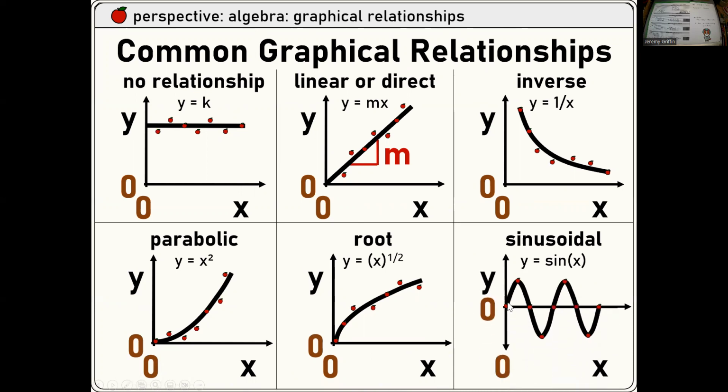Sinusoidal. Has this popped up in this class yet? I don't think it has. Maybe once. I think it'll pop up pretty soon in January because we're about to go into pendulums, like harmonic motion. If a pendulum swings back and forth, it's going to have harmonic, oscillatory motion. So it might do something kind of like that.